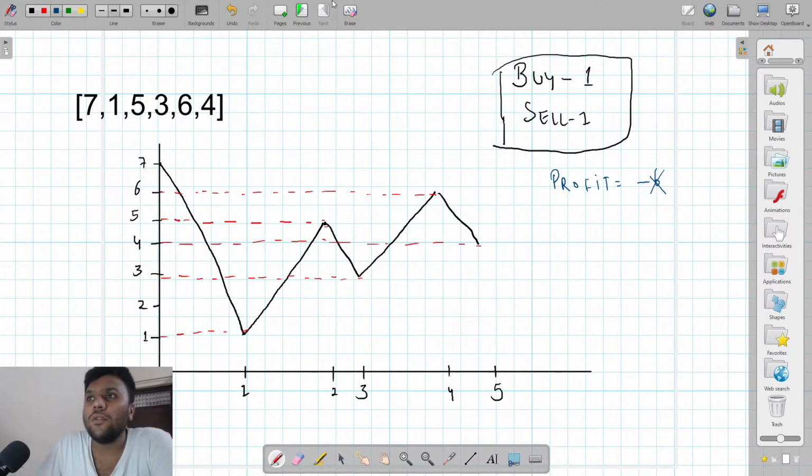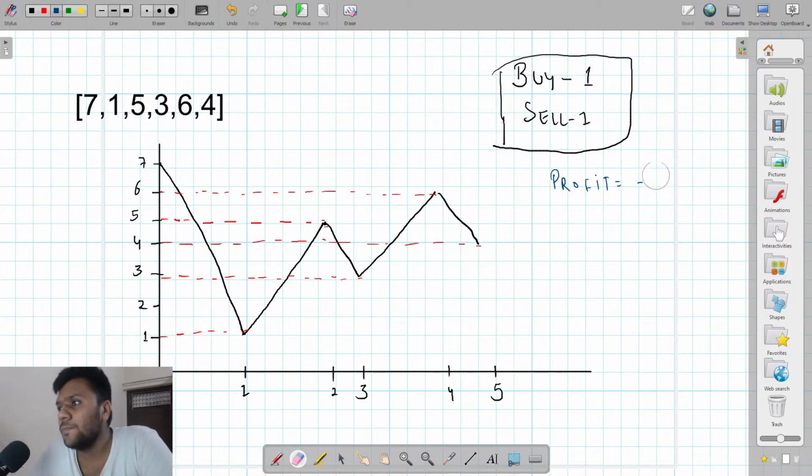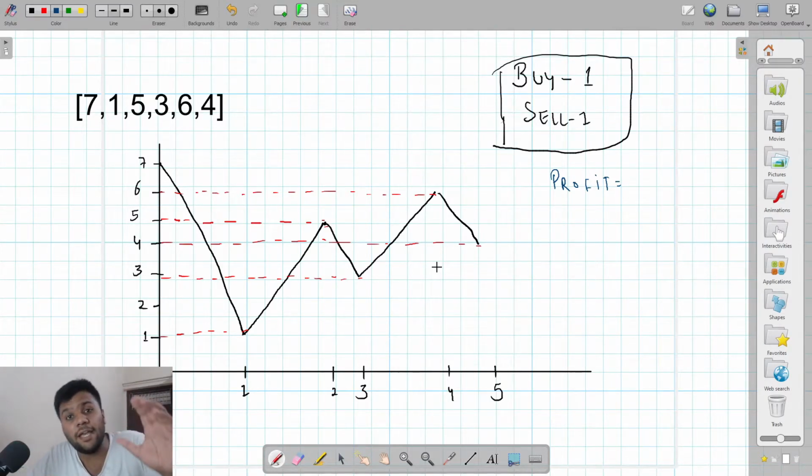One more thing about the question I want to tell you: take an example like we have a time machine. We can buy at the least price in the past. We can sit in the time machine, go to the past, check when the price is the lowest, and buy at that time. Then I go to the future and sell when the price is very high. That's what we are doing, and that's basically what the question means.